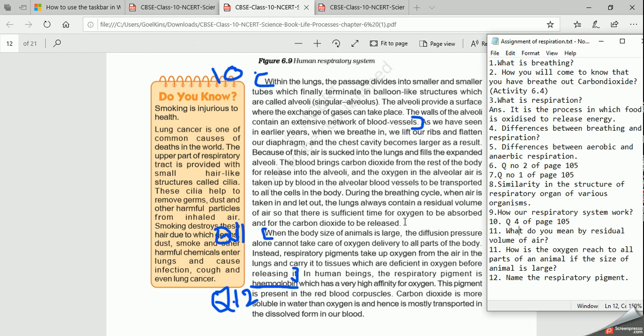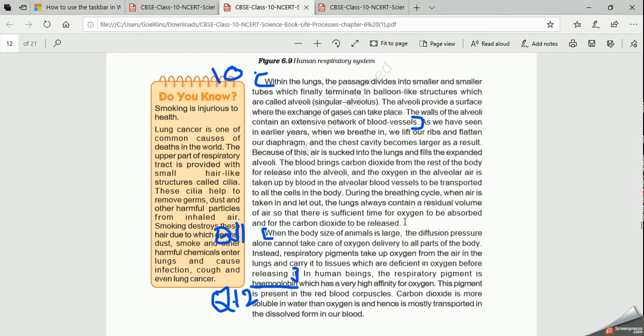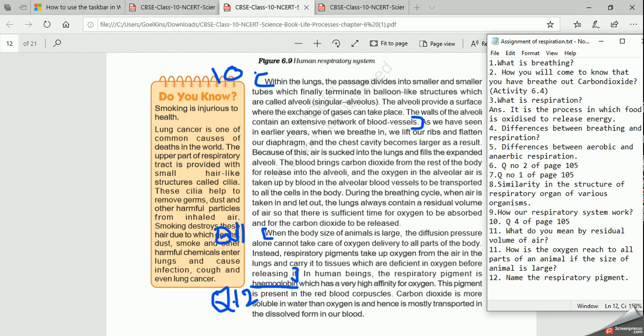What do you mean by residual volume of air? It is an important question. Residual volume of air means the lungs contain some amount of oxygen and carbon dioxide, so that it will give sufficient time for the exchange of gases, right? So that is about our respiratory system.